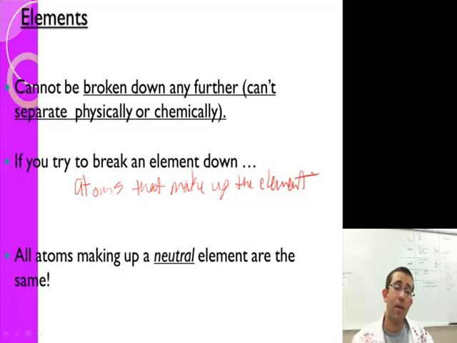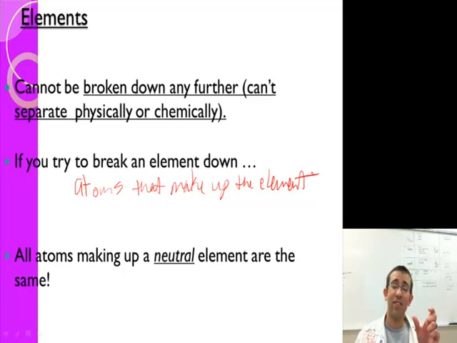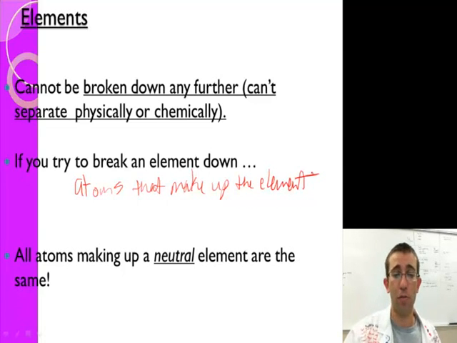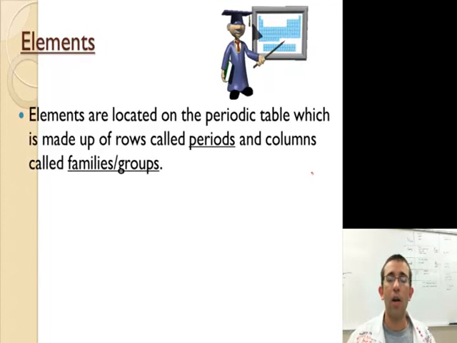So all atoms making up a neutral element are the same. If I have a chunk of gold in my hand, which I wish I had, they'd all be gold. If I had a thing of silver, it'd be silver. Now, there are ways to combine them, and we'll talk about that in a few minutes. But if you're talking about a pure substance, just the element, all the atoms making it up are just that one element. How do we know it's an element?